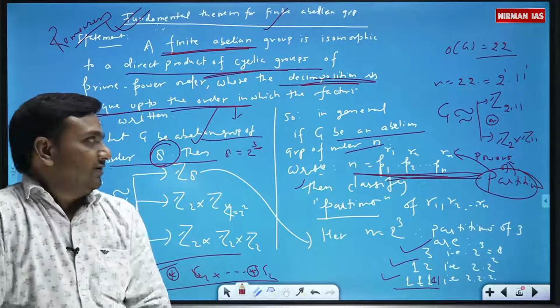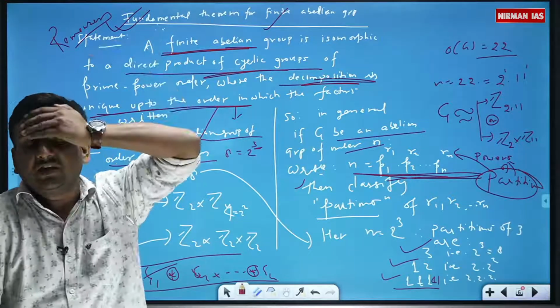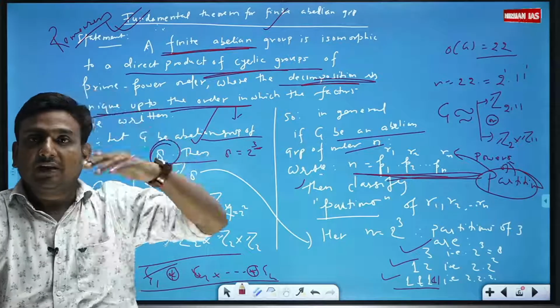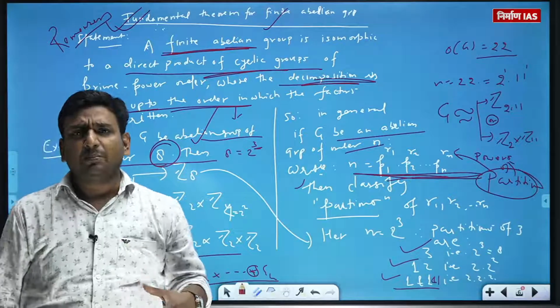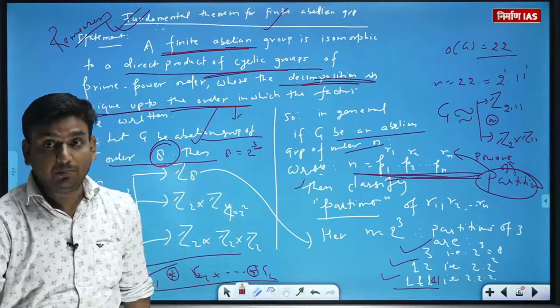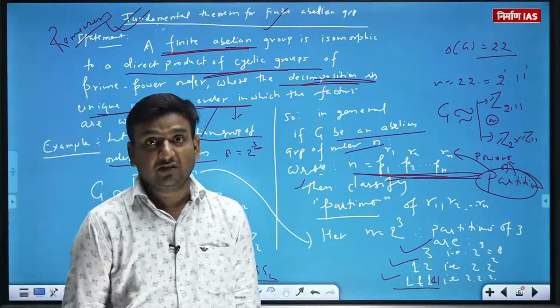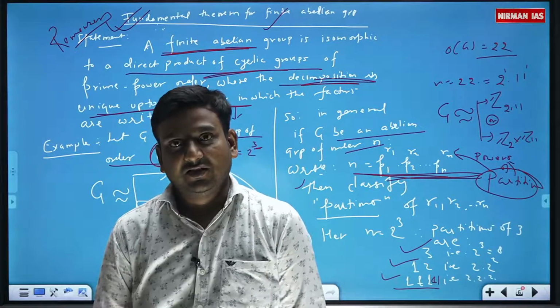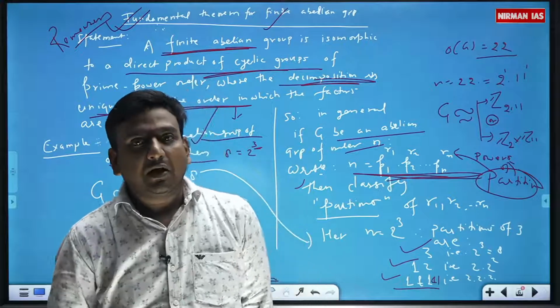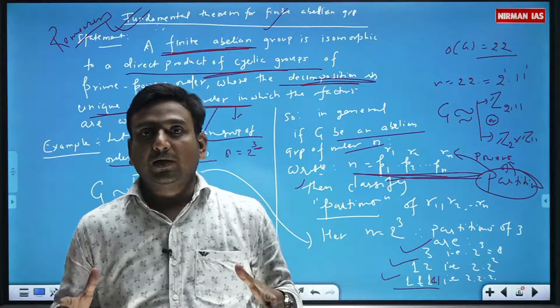Numerical questions, just for examples, I have discussed here also. But in the exercise lecture, you will have many examples of all such questions, because I have promised you guys that I will leave no stone unturned in this lecture series. So this is the theory part of this group theory.